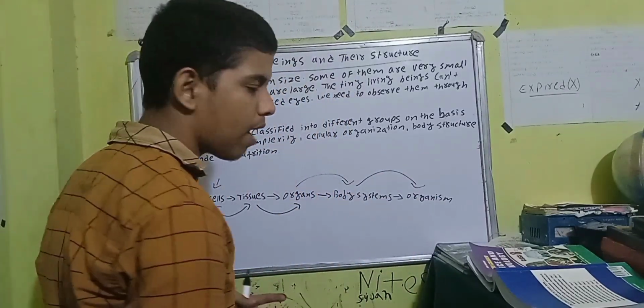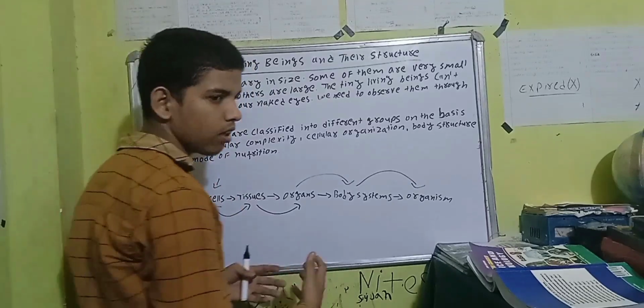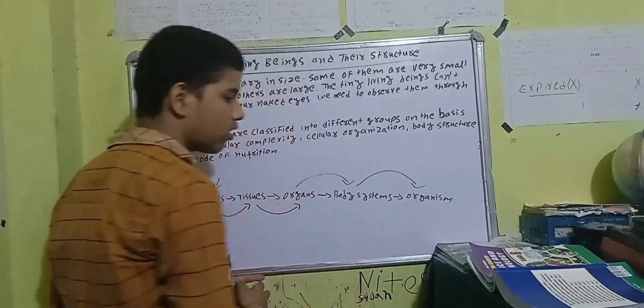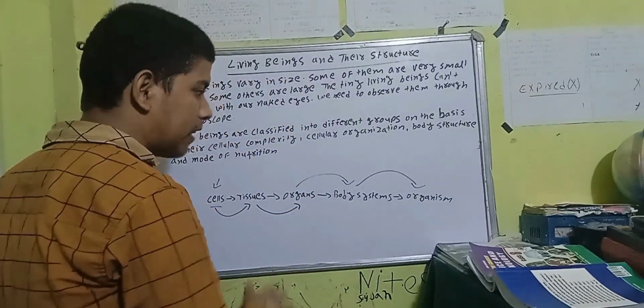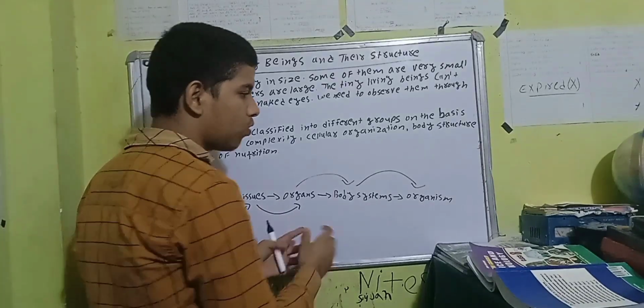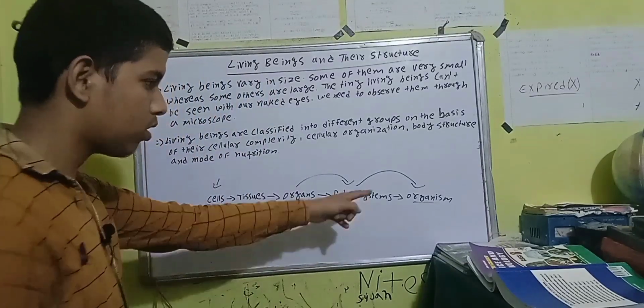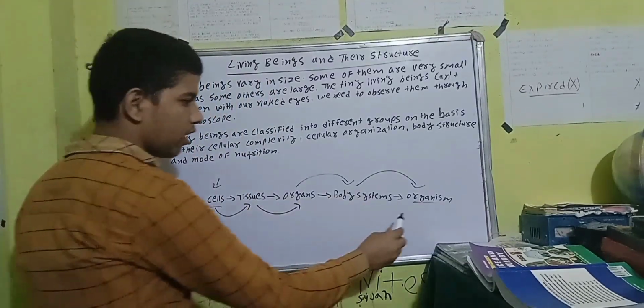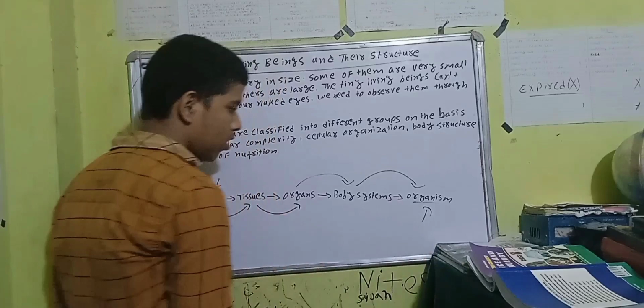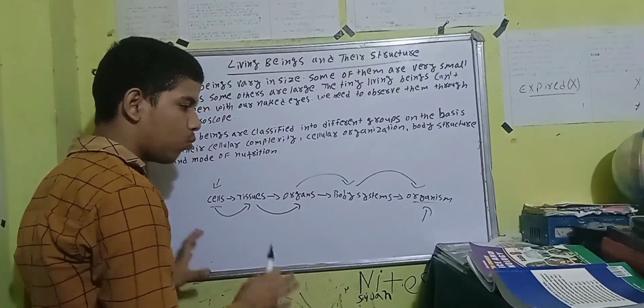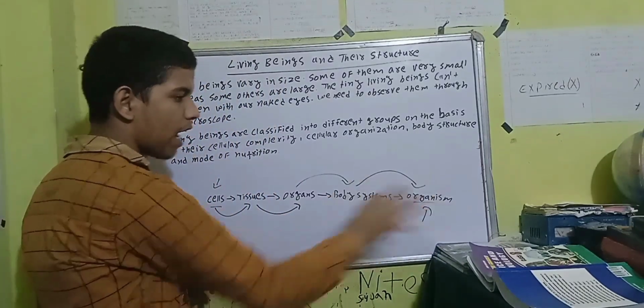In our body there are many types of systems, like the circulatory system, digestive system. These systems work together to form a proper organism, right? Focus here: organism. So our final stage is what? Organism. Yesterday we learned how an organism is formed.